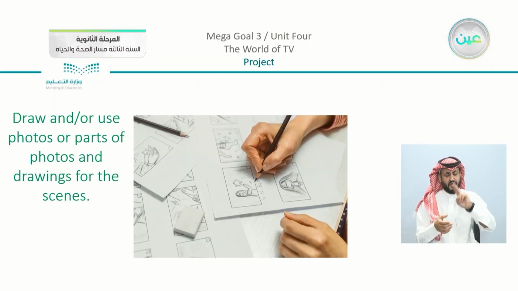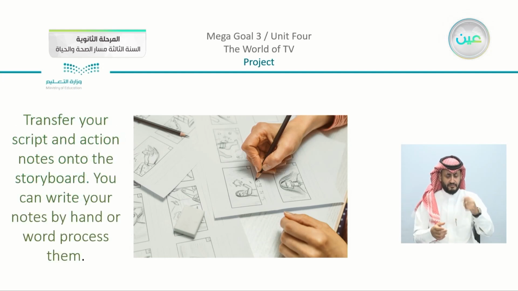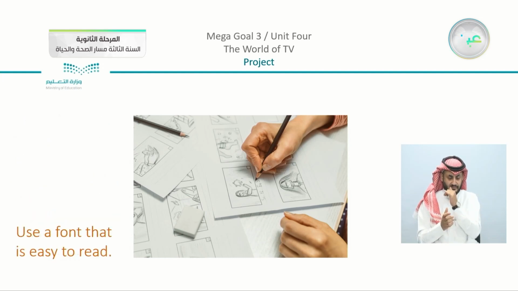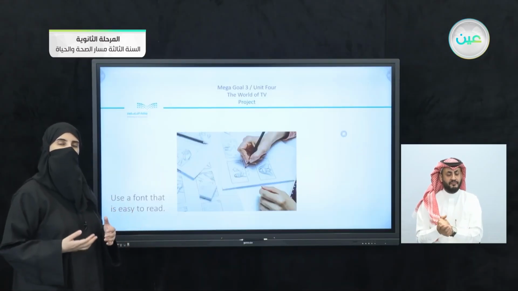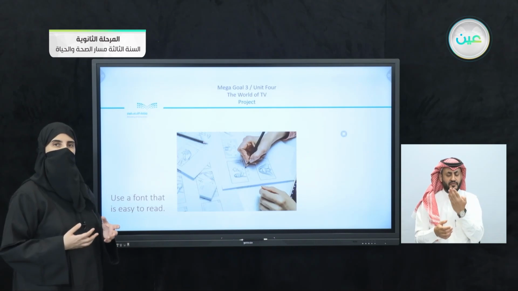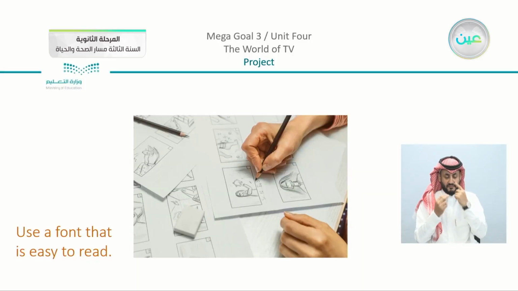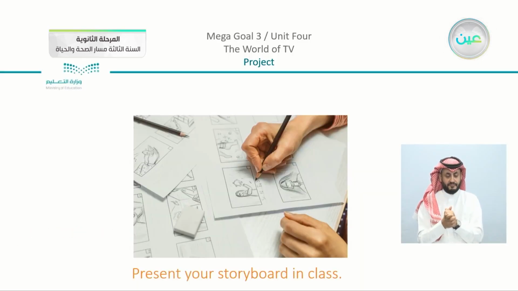Now draw and or use photos or parts of photos and drawing for the scenes. So as you can see in the picture, there are different drawings for each scene. Transfer your script and action notes into the storyboard. You can write your notes by hand or word process them. Use a font that is easy to read. Now, actually, there are millions of fonts that you can use. You can use a font that is easy to read and also something that is attractive to see. Present your storyboard in class.